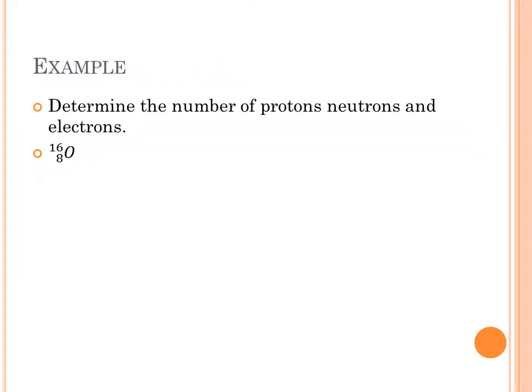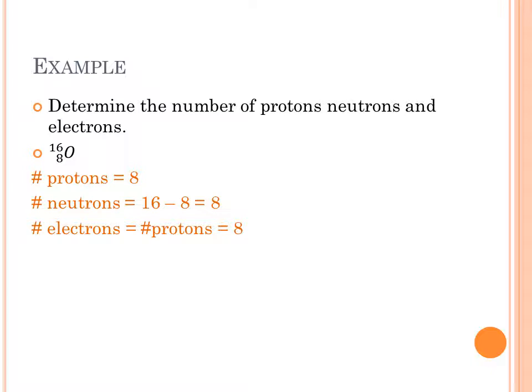So let's determine the number of protons, neutrons, and electrons in each of these isotopes. If we've got oxygen with a mass of 16, we can see the bottom number is an 8, so we know we've got 8 protons. For the neutrons, we take that mass number and subtract 8, and so we'll have 8 neutrons. And then, since I'm showing no charge, the number of electrons equals the number of protons, which equals 8 in this particular case.